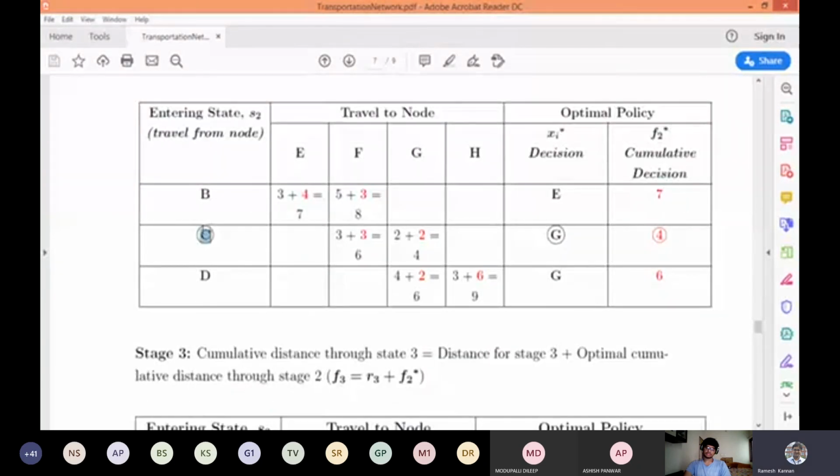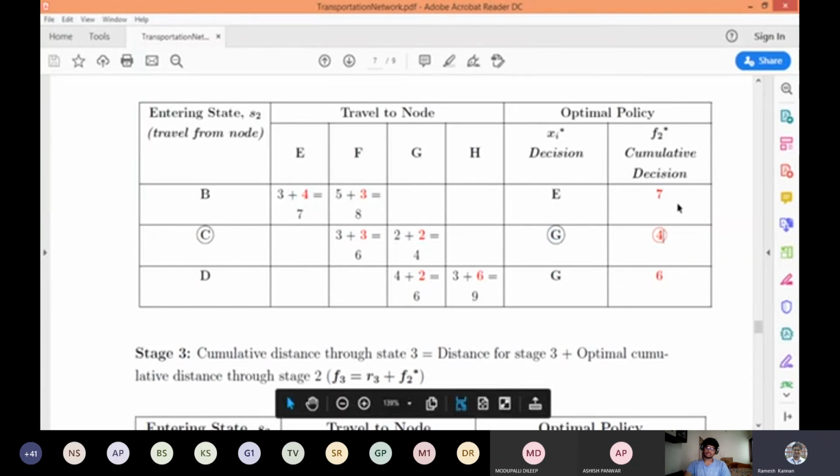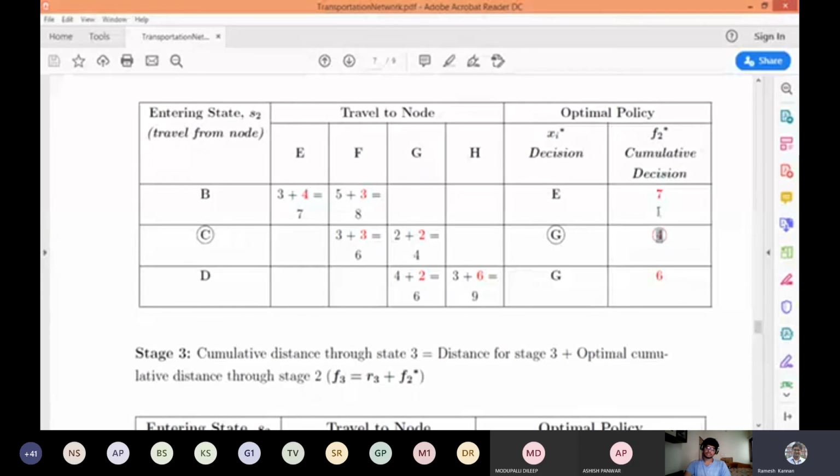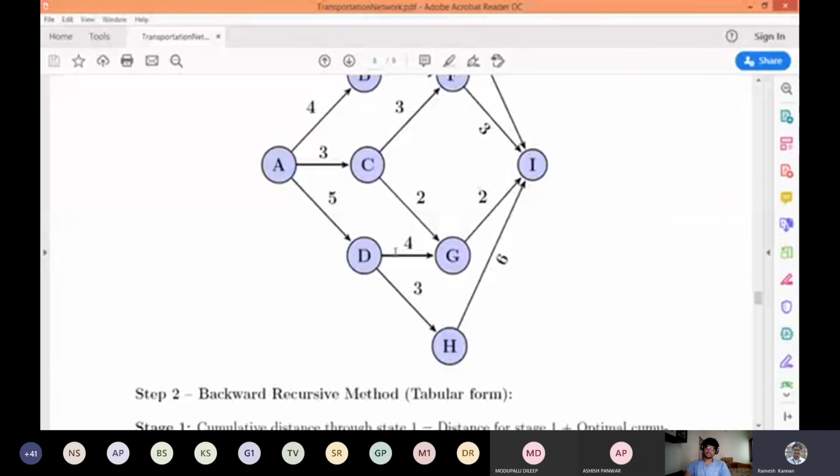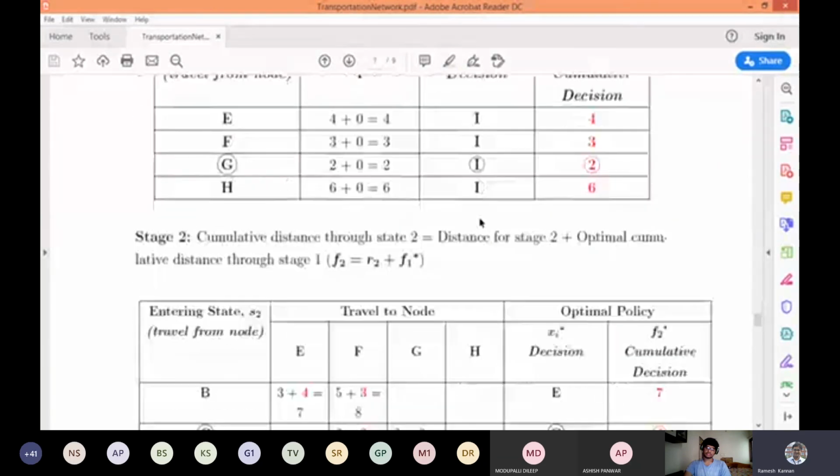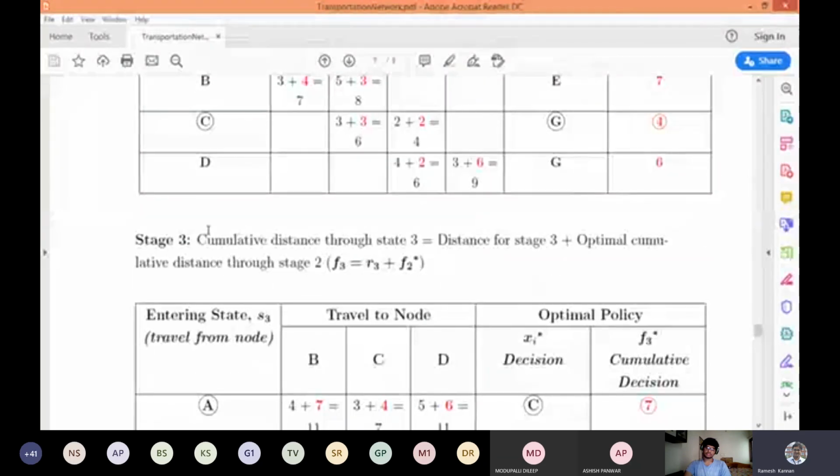Similarly, you can do it for activity C, which is linked with F and G, and find out the minimum of it. The minimum is G to C, and we'll mark it as G, and the duration is 4. Similarly, you find it for all. Out of these 3 things, the minimum is G to C, which is 4 kilometers. In the previous step we talked about I to G being a minimum, and here it is G to C, so the total is 2 plus 2, which is 4 kilometers, compared to all other options. Okay, then the last step.